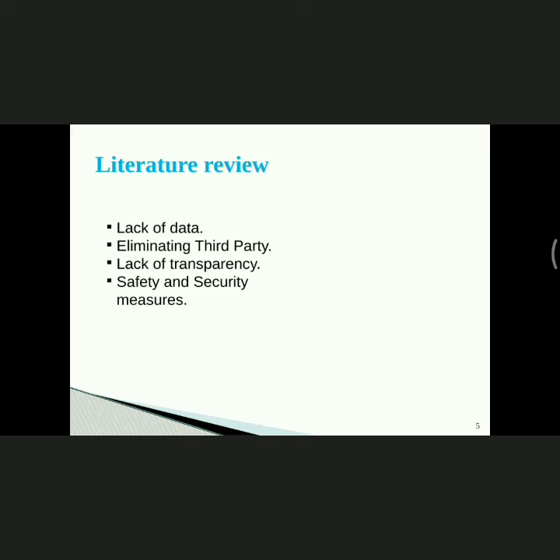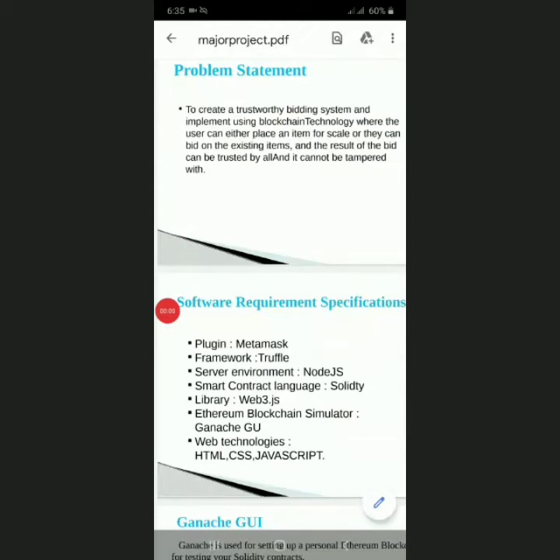Data can be sent to the user directly without any third party involvement. Safety and security is better provided on blockchain because only the user's hash address will be displayed on the screen. No other user details will be displayed. So security is better provided, and the rest of the part will be explained by our team members. Thank you so much for giving this opportunity.